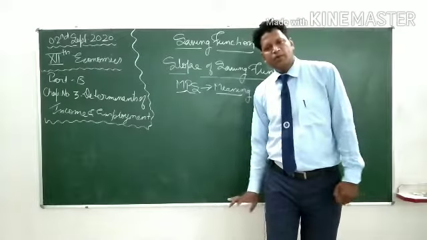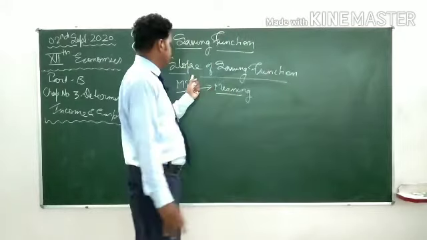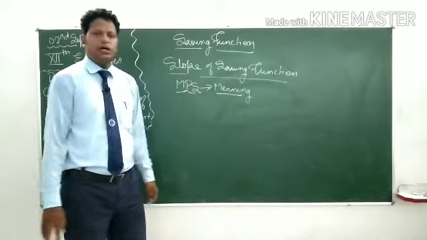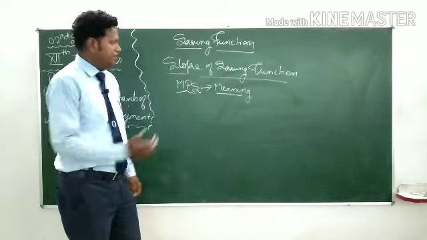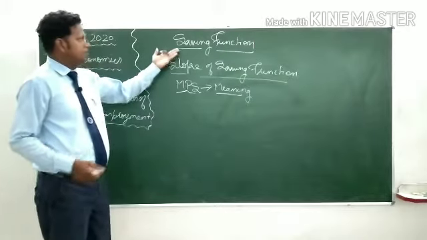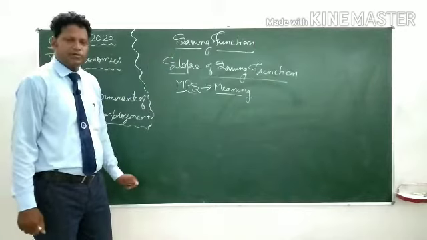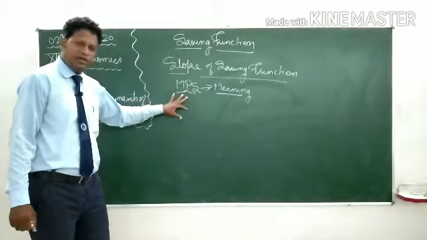Okay, so MPS, that is marginal propensity to save, meaning. As we had discussed in case of saving function, the same is over here also.